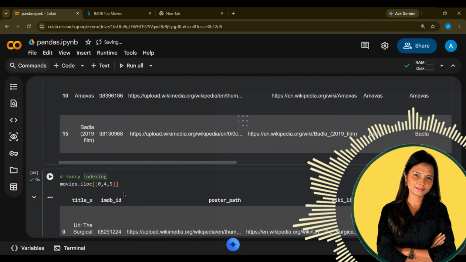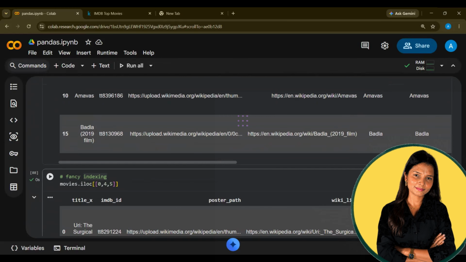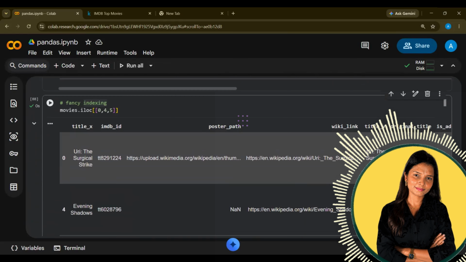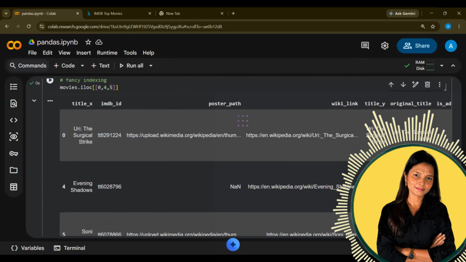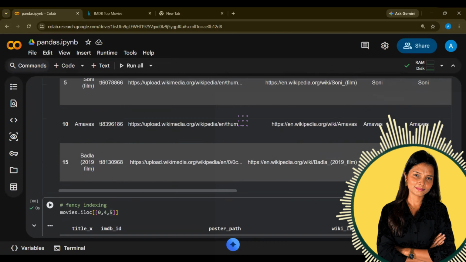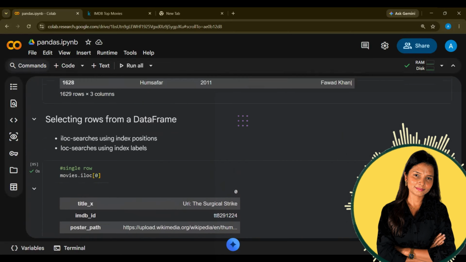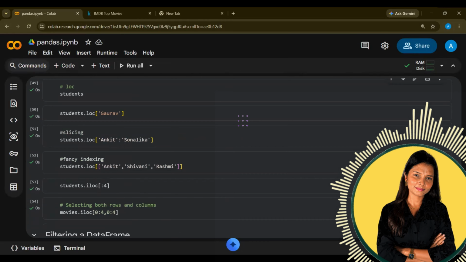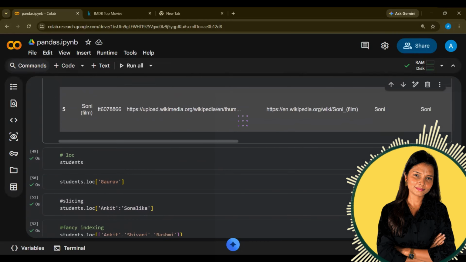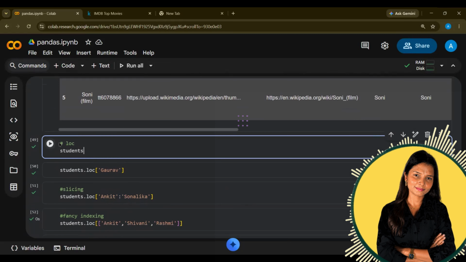Now this is fancy indexing. Fancy indexing means starting 0, 4 and then basically I want the 0th, 4th and 5th row. Sorry, row, I'm not talking about column. So whenever we use iloc, this is the indexed position. If you have any indexing allotted to the rows, you can use this. And in student also you can apply.